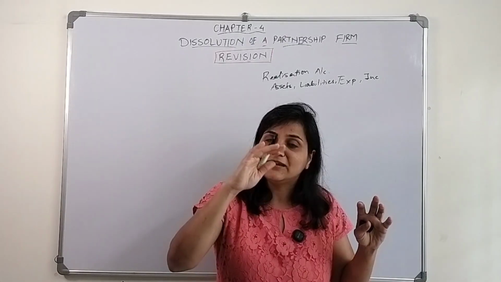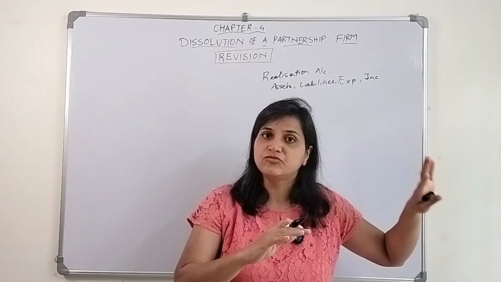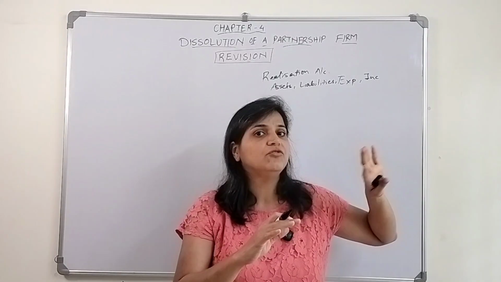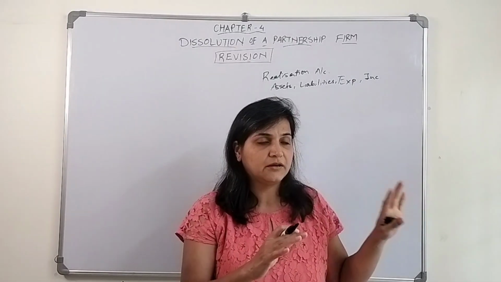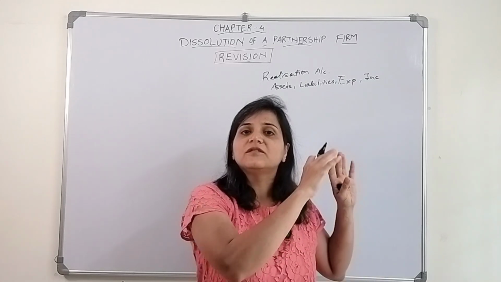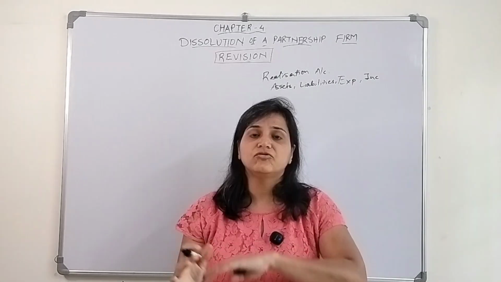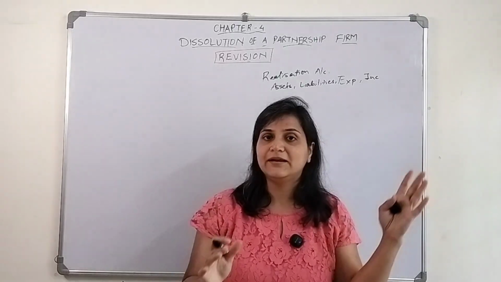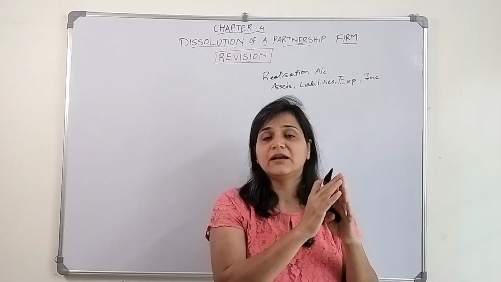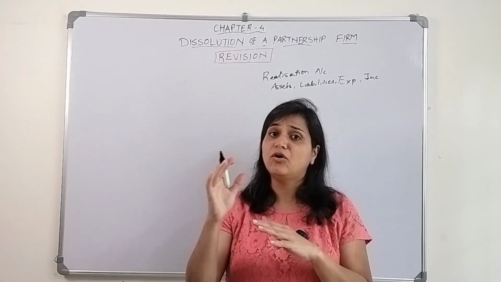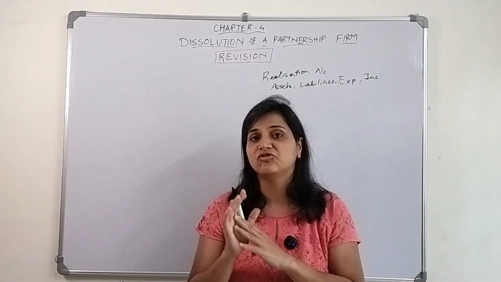If there is any downfall in the assets, those provisions would be utilized. So these provisions will not get transferred to the partners, right? So these provisions will get transferred where? On the credit side of the realization account. So all these credit balances will get debited, all the liabilities will get debited, and it will get transferred on the credit side of the realization account.